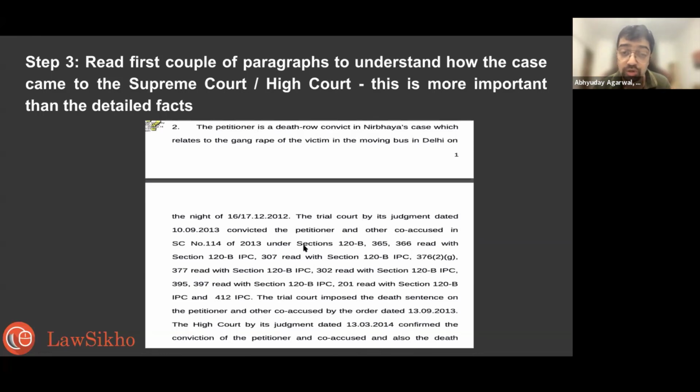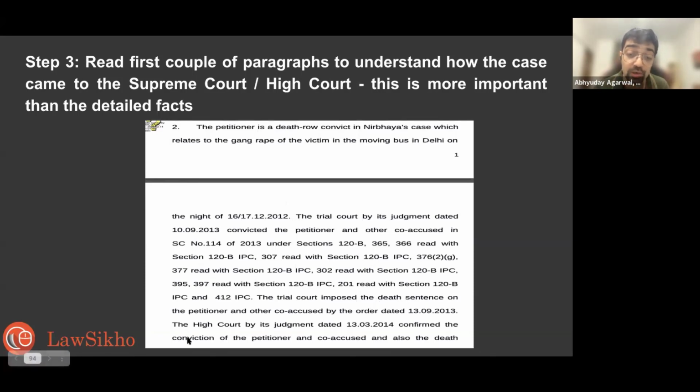So I'm going to tell you how to go about that. The petitioner is a death row convict. This is para 2. Okay, a death row convict in Nirbhaya's case relating to the gang rape of the victim in the moving bus in Delhi on the night of 16th or 17th December 2012. Trial court by its judgment dated convicted the petitioner and other co-accused, okay, and the sections under which they were convicted. The trial court imposed death sentence on the petitioner.